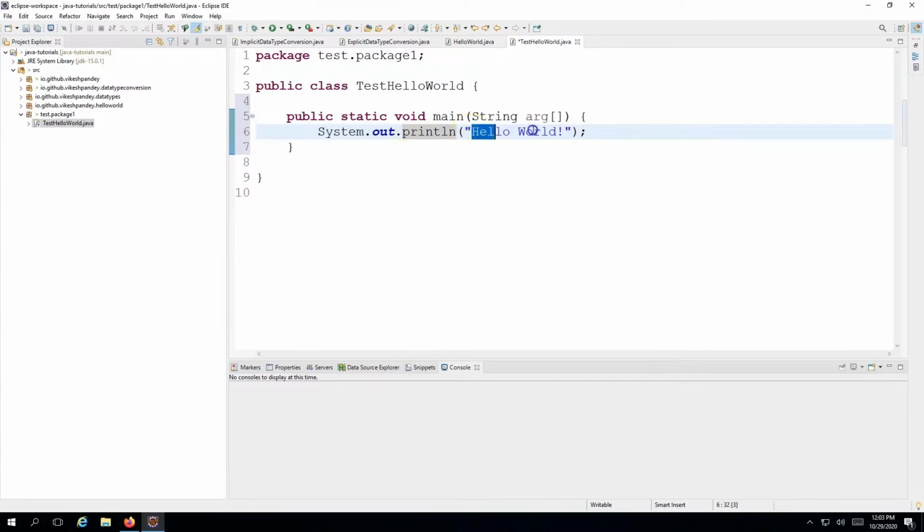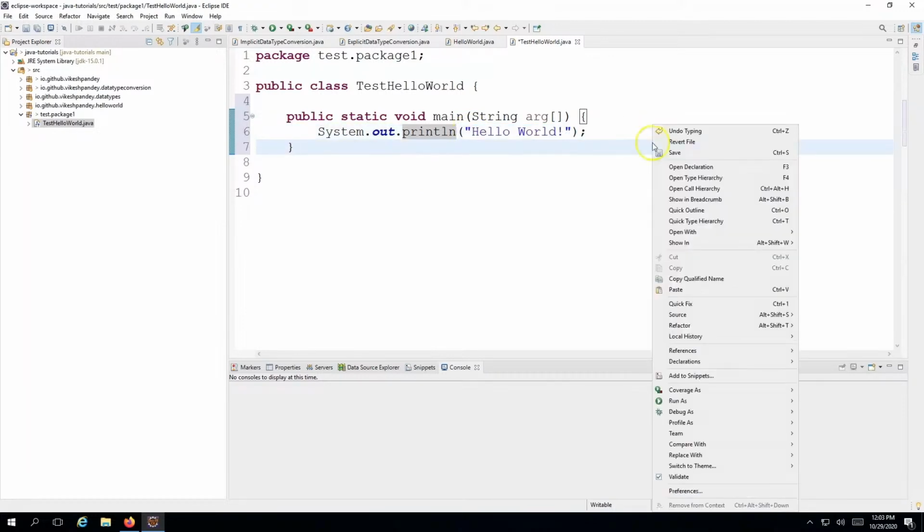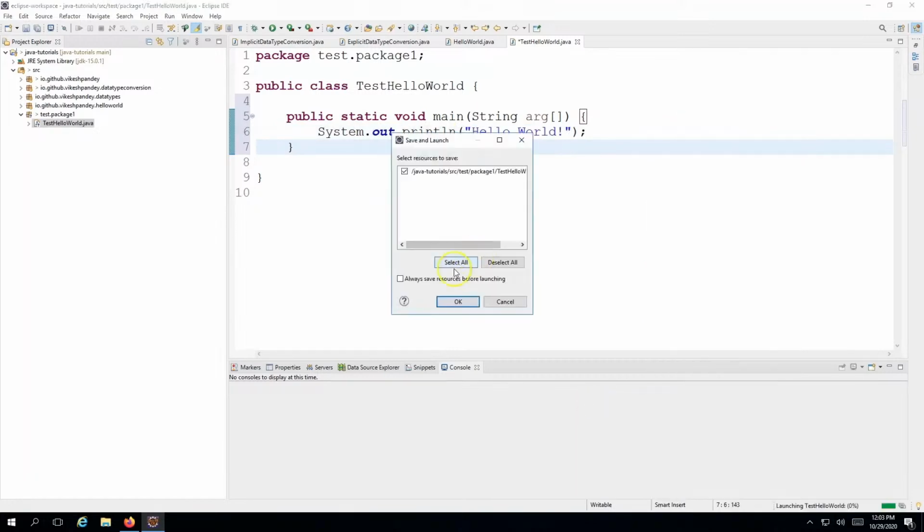And then we provide any random string here which we want to print. So you right click on this particular program, you go to Run As, and you run as Java Application, and you want to save this.